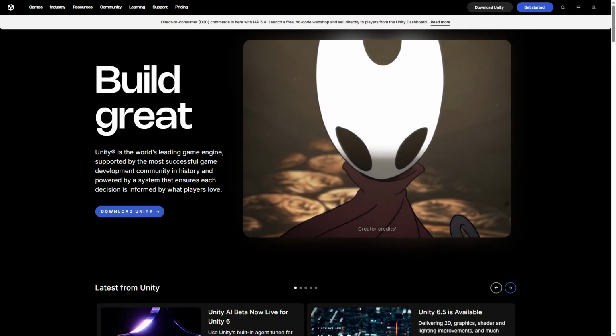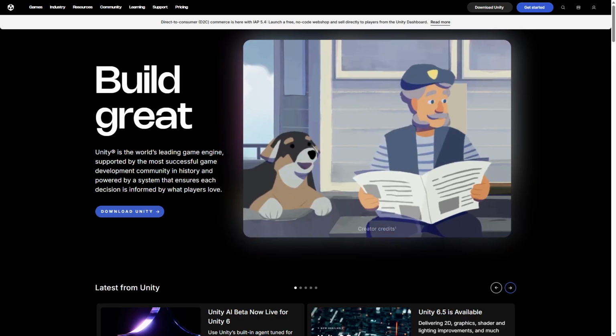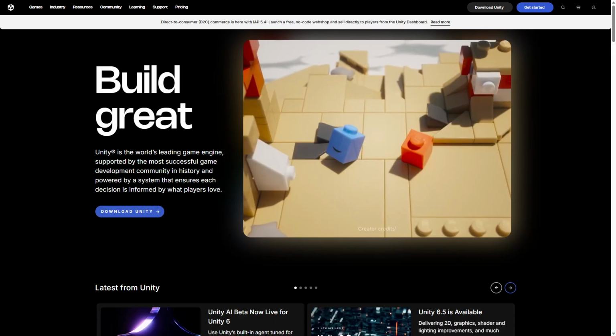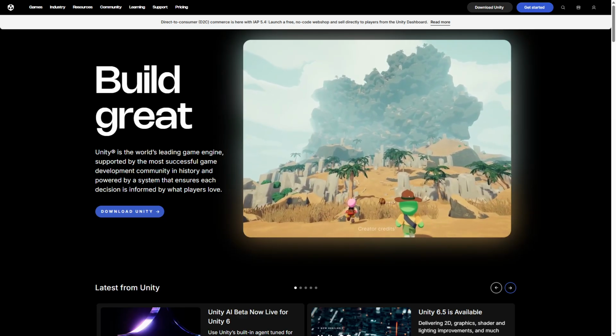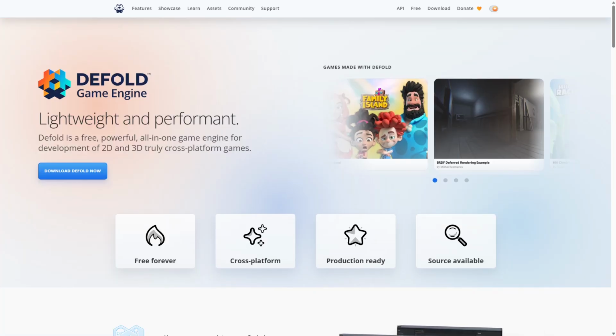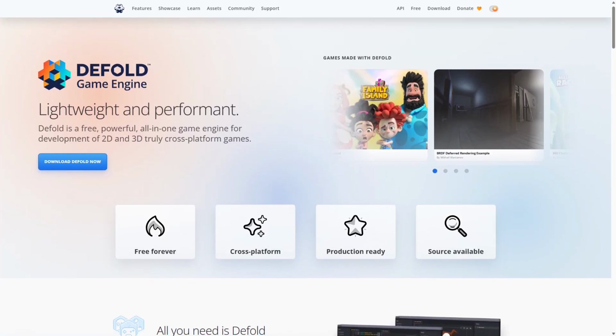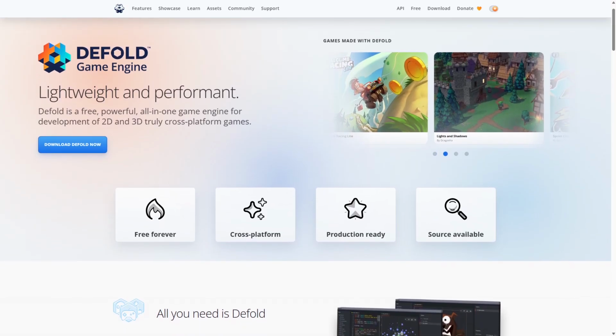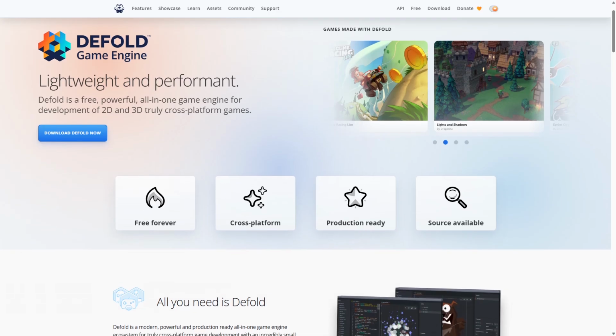Defold focuses on simplicity and performance for 2D games, while Unity offers a robust, feature-rich platform supporting both 2D and 3D development with extensive tools and community support. Defold is a lightweight, cross-platform game engine designed primarily for 2D game development. It uses Lua scripting for fast prototyping and easy iteration.